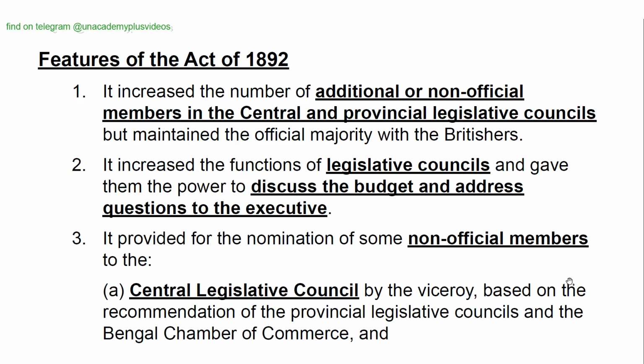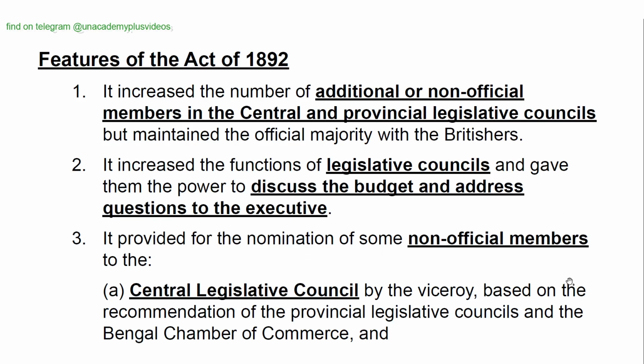Features of the Indian Councils Act of 1892. It increased the number of additional or non-official members in the central and provincial legislative councils, but maintained the official majority with Britishers. It increased the functions of legislative councils and gave them the power to discuss the budget and address questions to the executive.